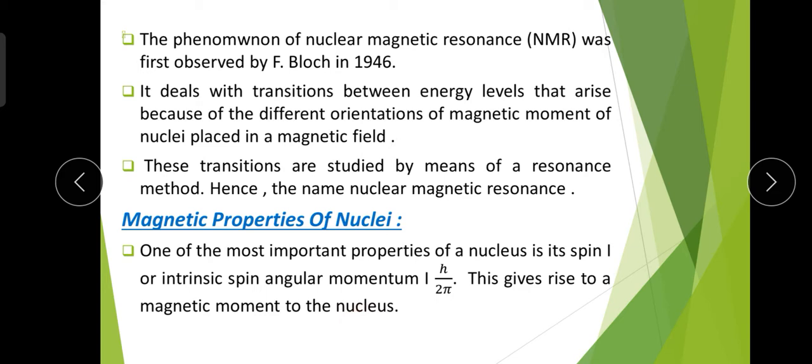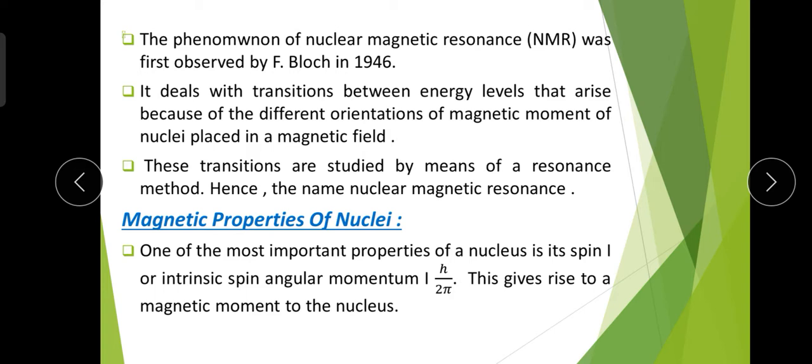As we already mentioned, in an atom at the center there is a nucleus, and around it the electrons revolve in different orbits, but the nucleus consists of protons and neutrons.